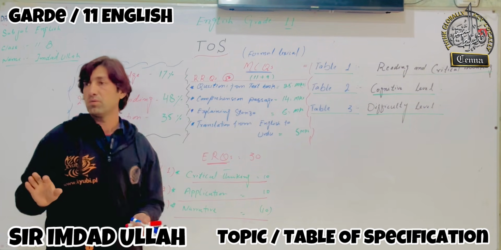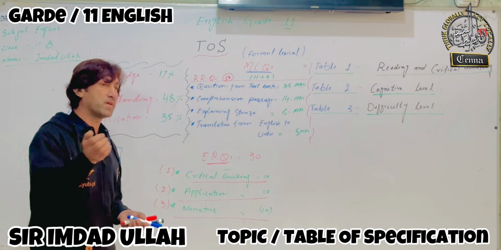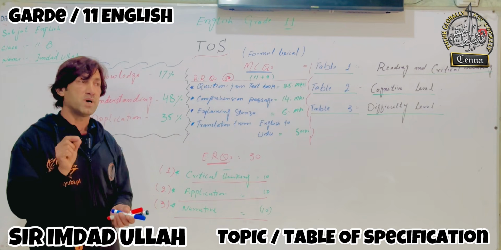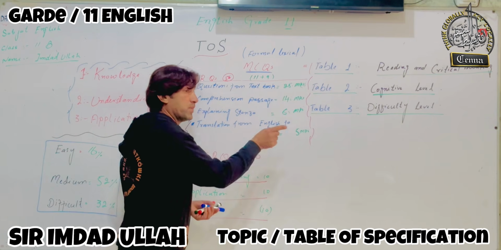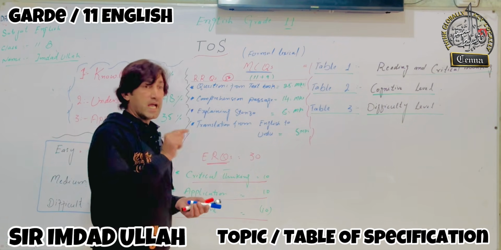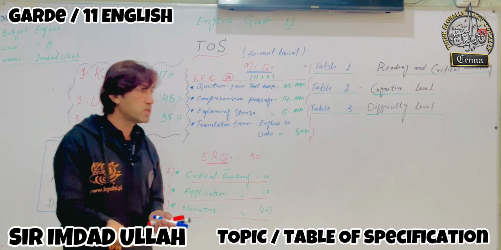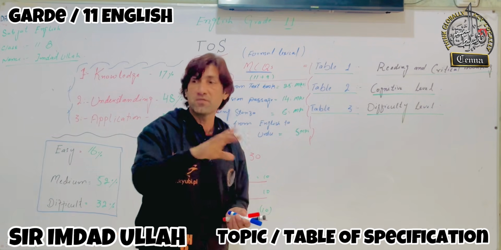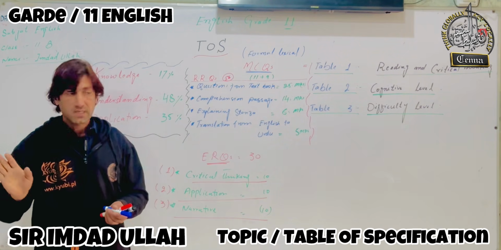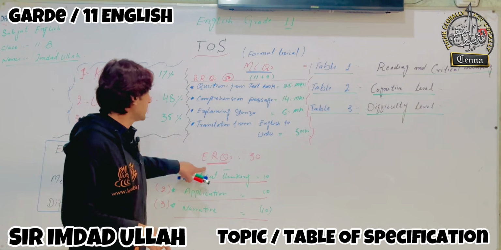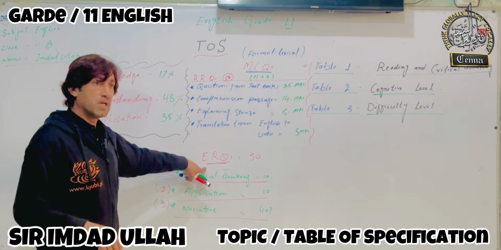Now, it will have maybe 5 lines, 5 sentences, or a short paragraph, and it will give 5 marks. You people have to translate it from English into Urdu, and it will come from your textbook. Maybe from some of the lines of a unit, maybe from poems. Okay, clear?